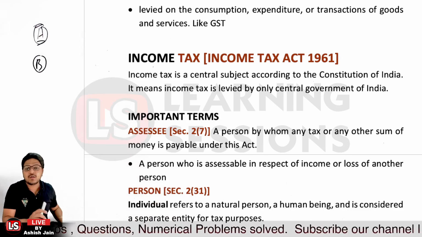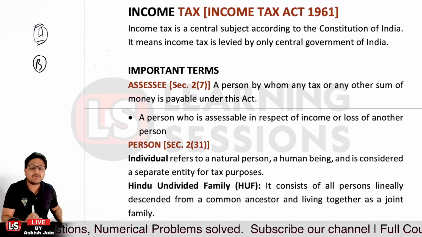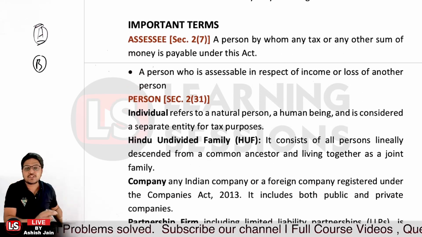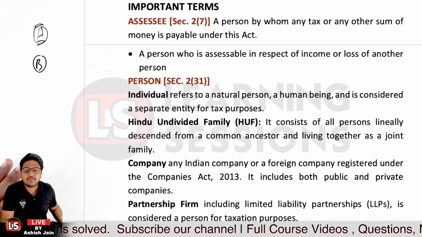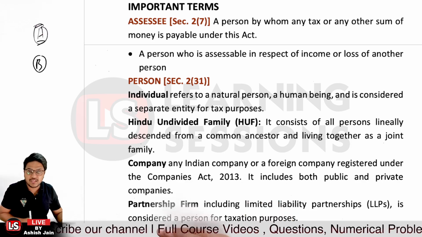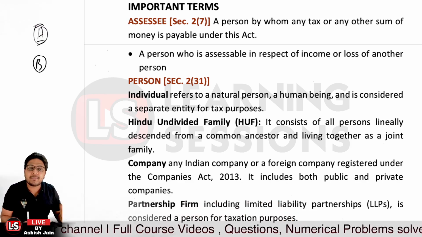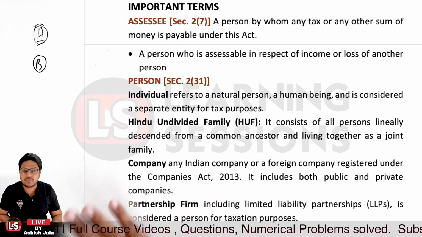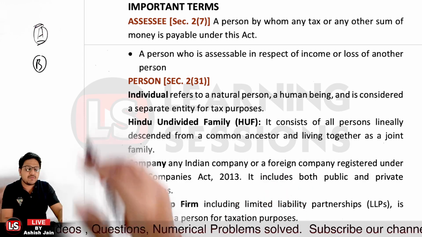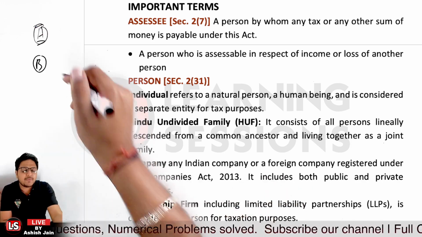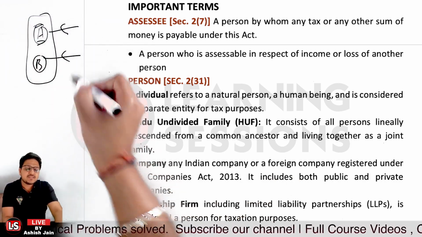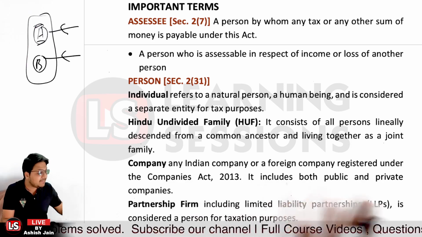Okay. And if we talk about the definition of the person, different types of persons have been covered under the Income Tax Act 1961. First of all, it covers the individual. Now who is an individual? An individual is a natural person, a human being, and it is considered a separate entity for tax purposes. Like we have persons A, B, C in the family, and they all have income. They will be considered different persons for taxation purposes, right?